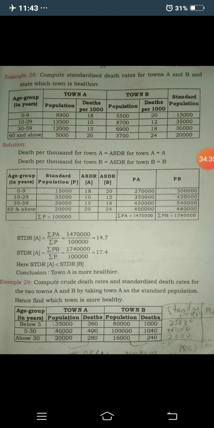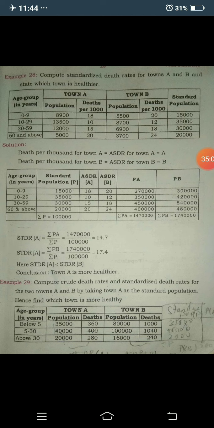They have already given the corresponding ASDR of the population of town A, and also town B, whose ASDR values are already calculated. Here capital A is 18, 10, 15, 20, and for town B, capital B, the ASDR is 20, 12, 18, 24.